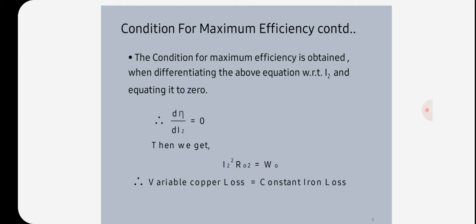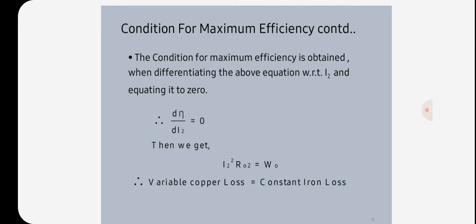Hence, to get maximum efficiency, differentiate the denominator with respect to I2 and equate to 0. d by dI2 of V2 cos φ2 plus Wi by I2 plus I2 R02 is equal to 0, minus Wi by I2² plus R02 is equal to 0. So that is equal to I2² R02 is equal to Wi.